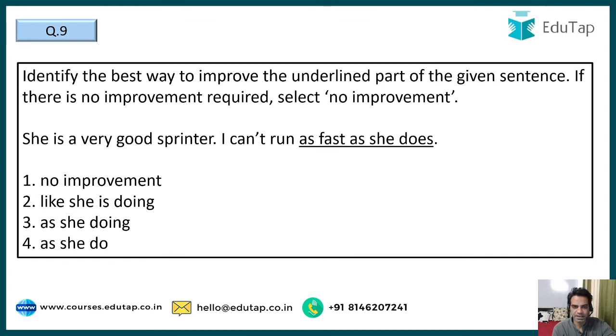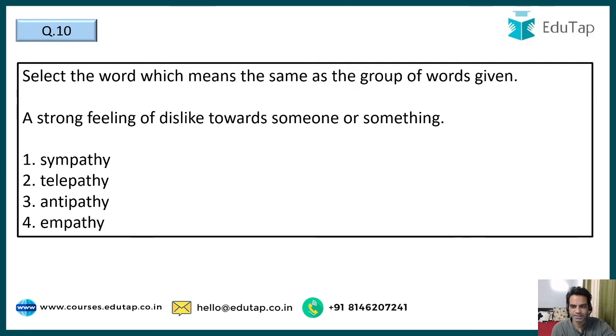You have to find, again, the correct replacement for the underlined part. She's a very good sprinter. I can't run as fast as she does. Your options for replacement are no improvement, like she's doing, I can't run like she's doing, as she doing, as she do. So I think there is no improvement required, guys. I can't run as fast as she does. That is absolutely correct. So the correct option here is no improvement. Moving ahead, guys, next question, question number 10.